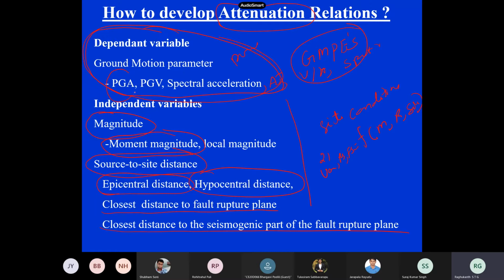Like PGA is a design variable, then peak ground velocity, spectral acceleration. These are the most important design variables for engineers. Apart from that, as I already told you, nowadays the trend is Arias intensity, Vs30, and so many other parameters. All those parameters are dependent variables. Now we want to develop simple equations. The inputs to these equations are magnitude, the distance, the site condition, or something like that. Some type of equation has to be developed from this data itself.